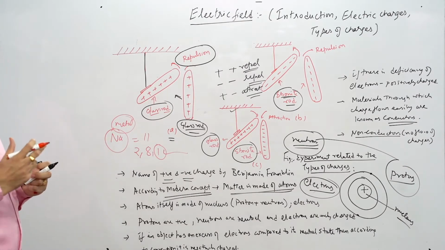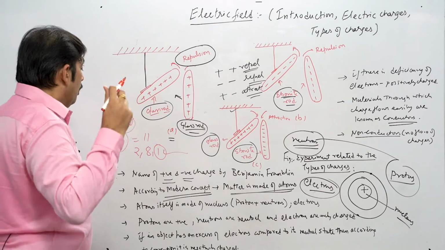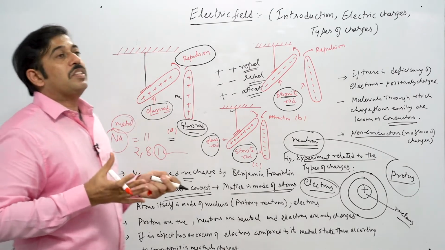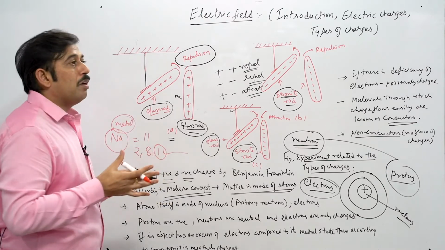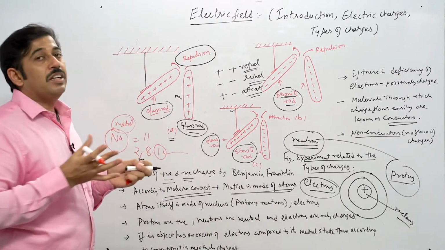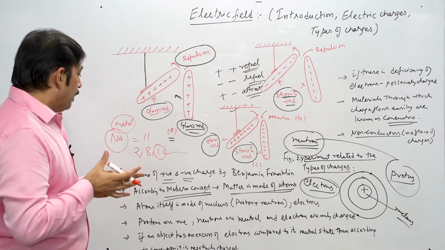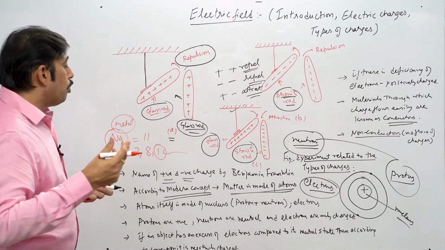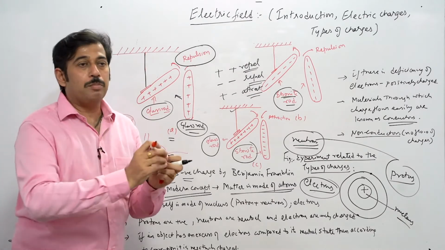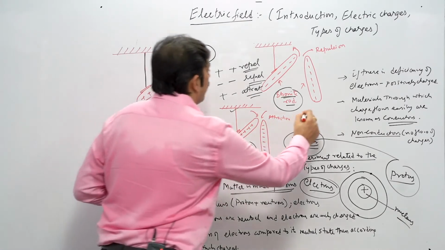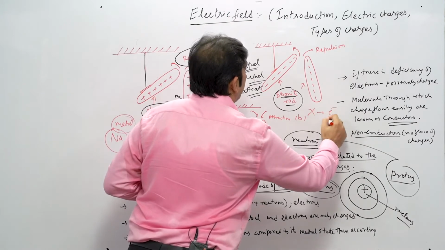Now let's discuss the protons. Protons are basically positively charged particles. Neutrons are also there in the nucleus, and they don't have any charge. Now, suppose some material X has an excess number of electrons. Electrons are more in that material.